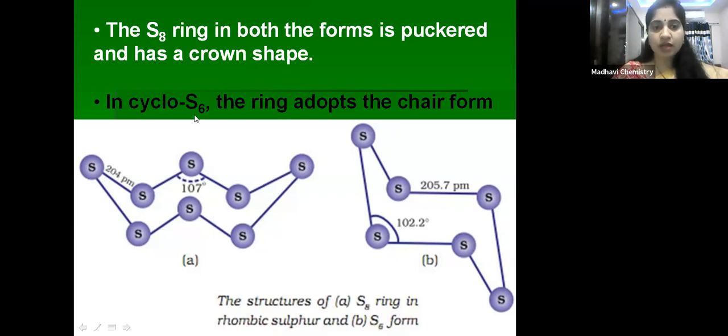Similarly, S6 means six sulfur atoms, and it has the chair form. You can see here, this is the chair form. S8 has the crown form, and S6 has the chair form, right, children? So this is about the allotropic forms of sulfur.